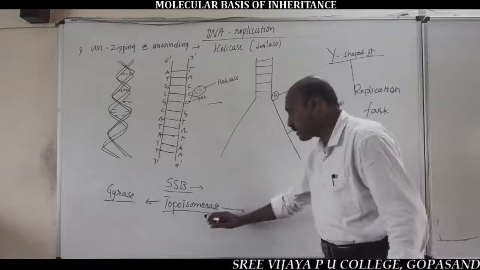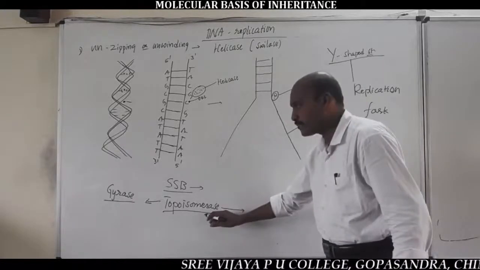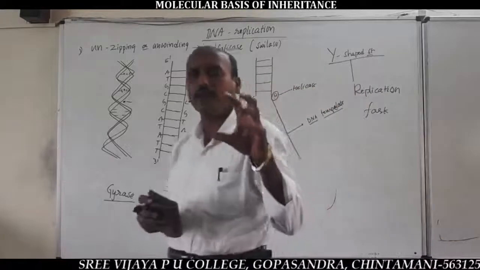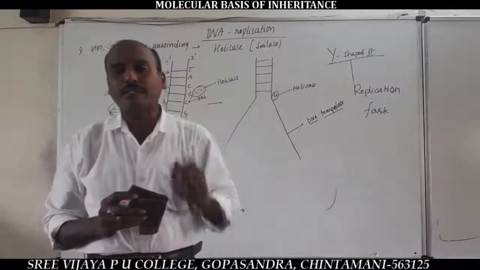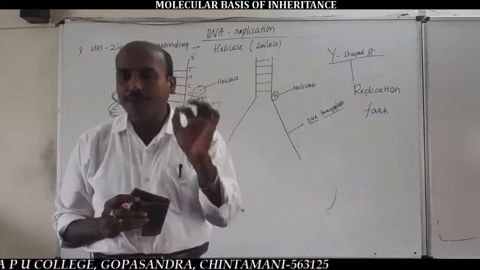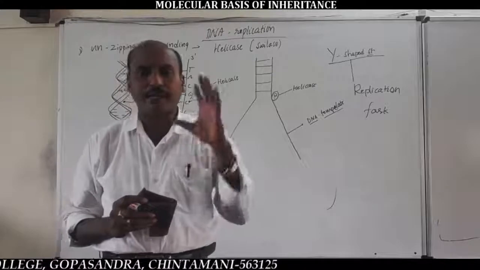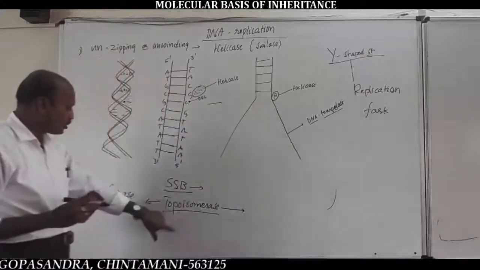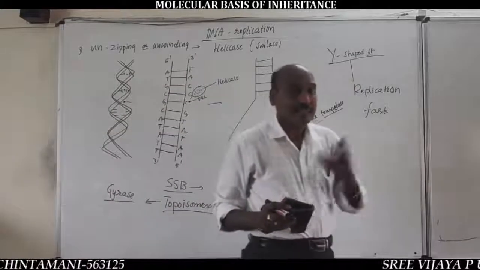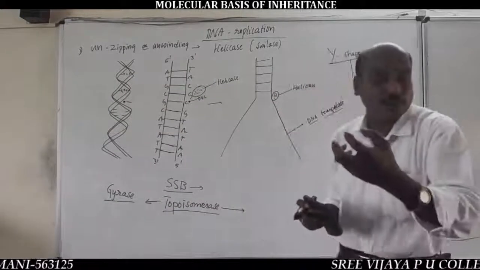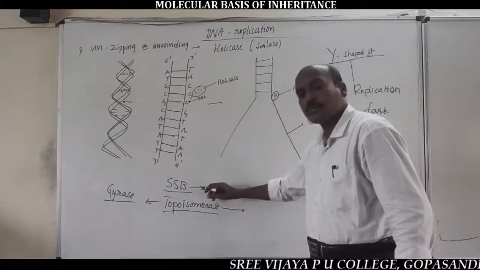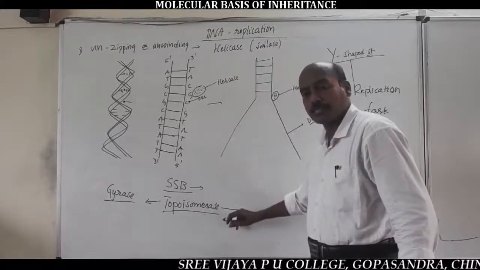That is the function of the topoisomerase enzyme or gyrase enzyme. So, a single-stranded binding protein prevents the reformation of hydrogen bonds in unchipped, separated DNA, and topoisomerase or gyrase enzyme generates tension from the supercoiling nature of DNA. That is the function of SSB and topoisomerase enzyme.